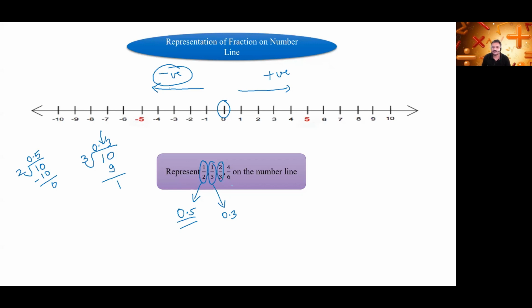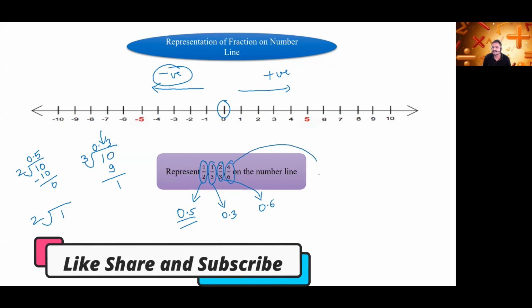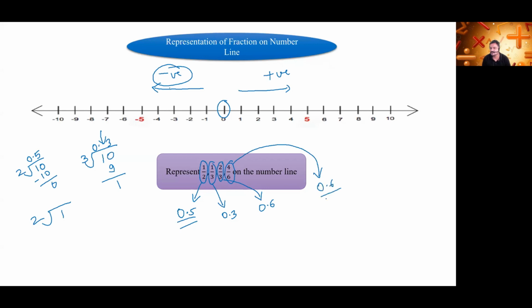2/3. Tell me the value of 2/3 in terms of decimals. I did not understand how it is 0.5. It is a simple division, dear. You have to divide 1 by 2. It's a simple division that you always do. So this will come 0.6, and 4/6, what does it come? Again it will come 0.6 only.